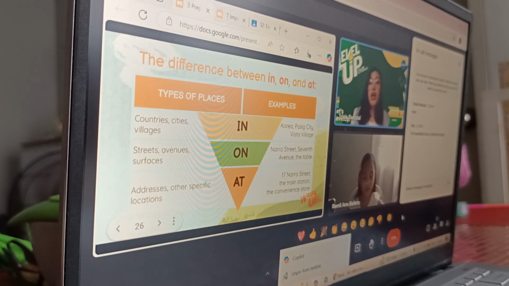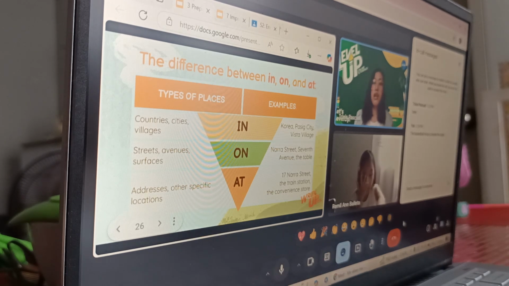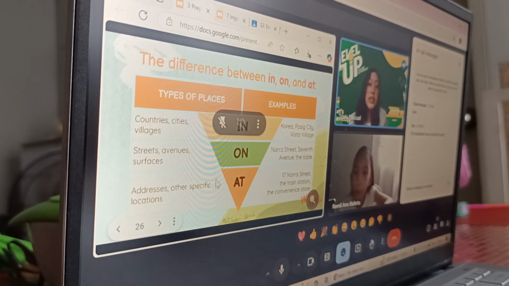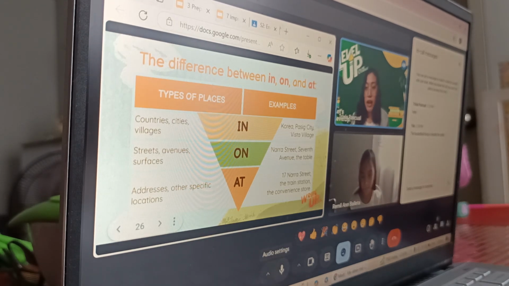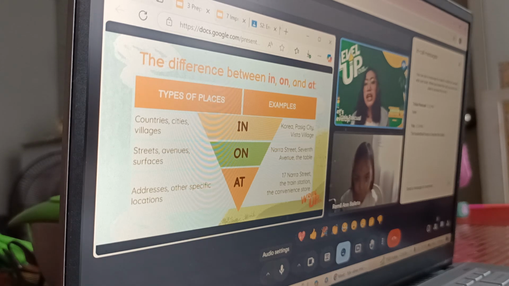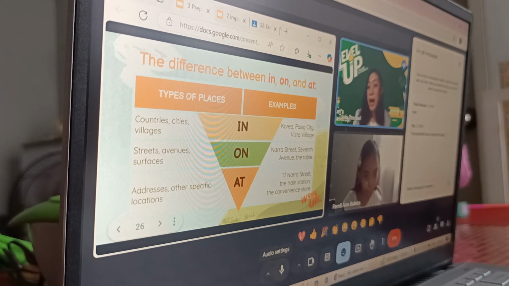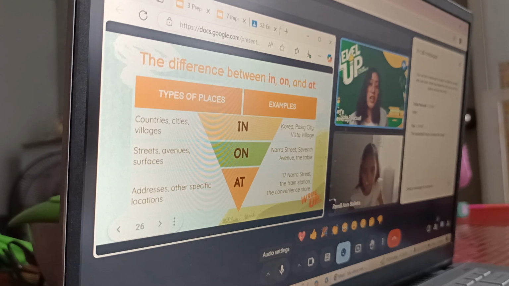For example, when we are referring to the prepositions of place, particularly countries, cities, and villages, we will be using the word in. For example, in Korea, in Pasig City, in Vista Village. So we have the general one.